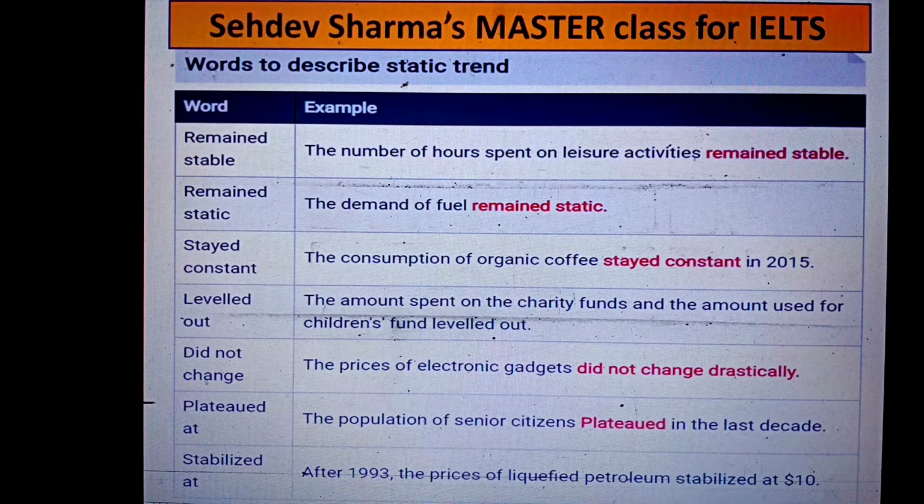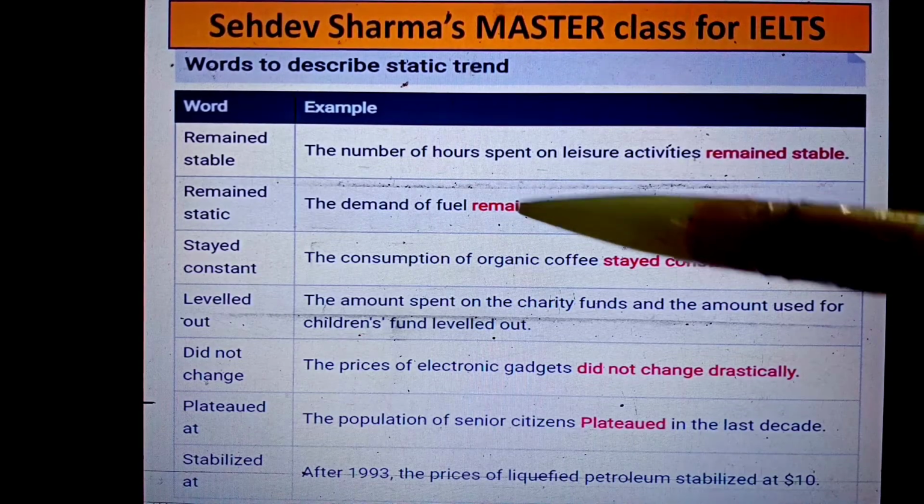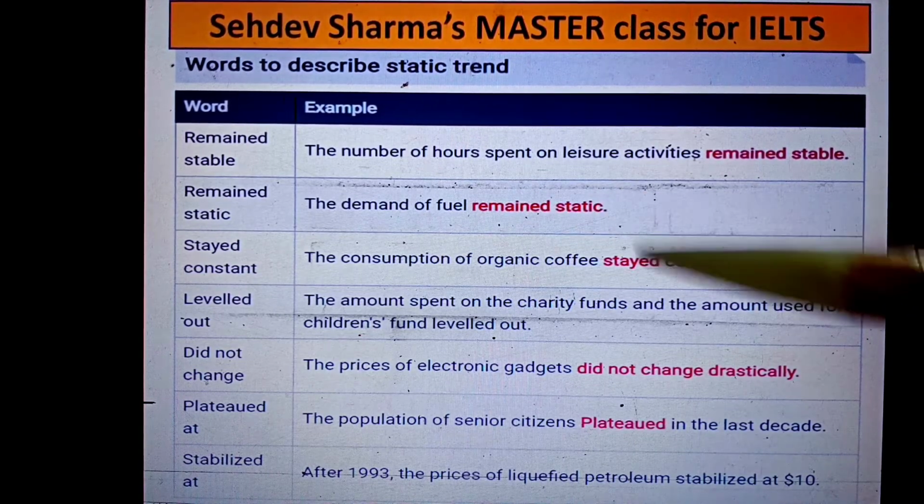Words to show the static trend. So my dear students, whatever the four basic charts we generally get in the examinations, we get only four trends. Either they are increasing, decreasing, static, or in a zigzag shape. So we are coming to the third point. If your data is static, we can say remained stable. This is very common. Remained static, a little bit better.